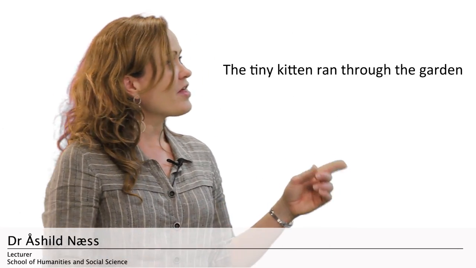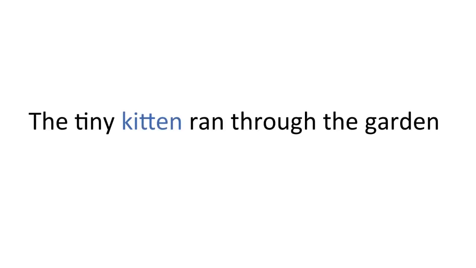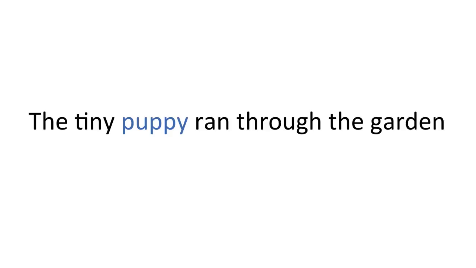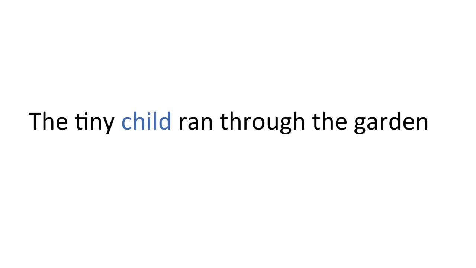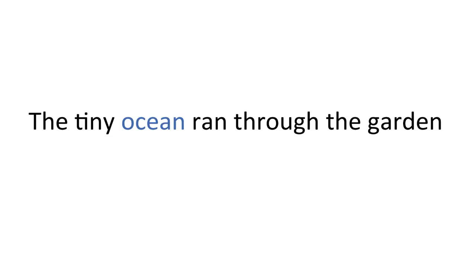Different words do different kinds of jobs in language structure. Look at this sentence. The tiny kitten ran through the garden. I could take kitten out of this sentence and replace it with another word. For example, puppy or rabbit or child, and the sentence would still sound fine. I could also replace kitten with words like chair or pumpkin or ocean.